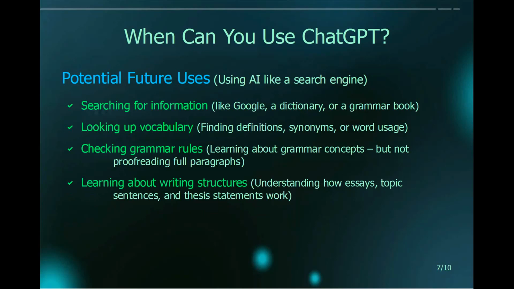Learning about writing structure is also something else you can ask ChatGPT for help. For example, if you need to better understand how to write a topic sentence, you can ask ChatGPT to give you examples of good and bad topic sentences and to explain what makes some of them good topic sentences and what makes the others bad topic sentences.